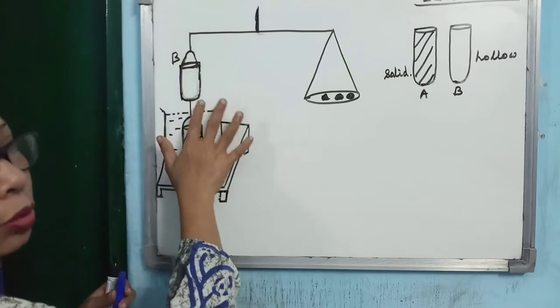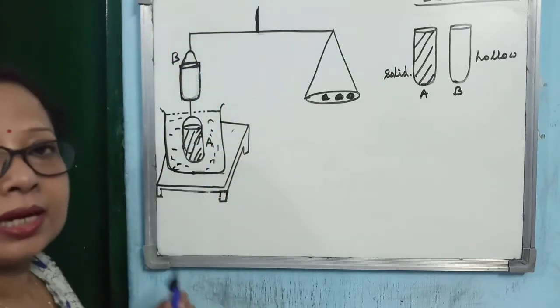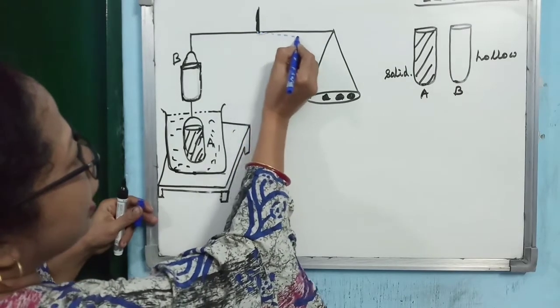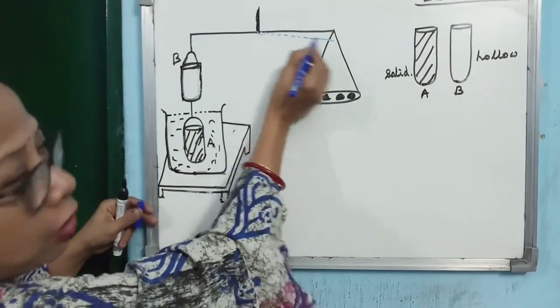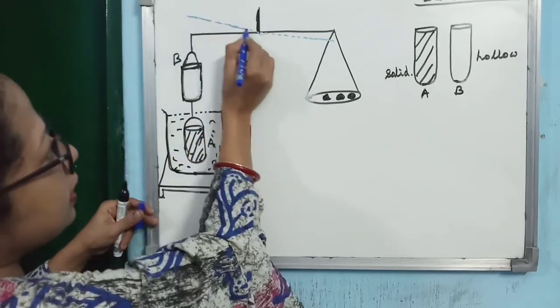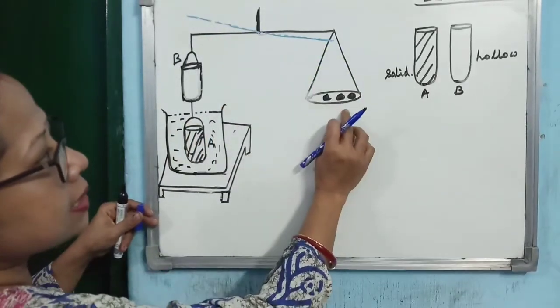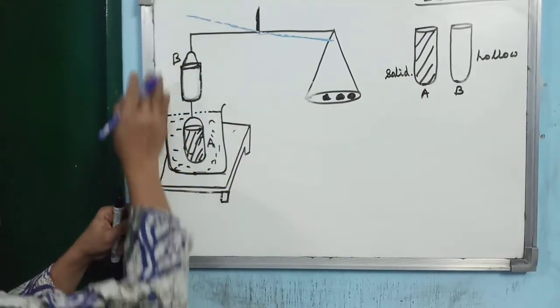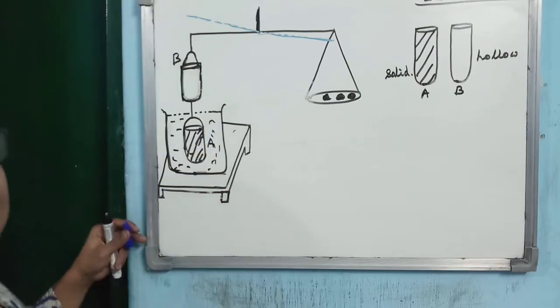So what will it do? It will decrease the total downward force. So you will observe that this rod, I am not drawing the entire diagram, will tilt towards the right, because this side is now heavy and this side has become lighter. Why has this side become lighter?